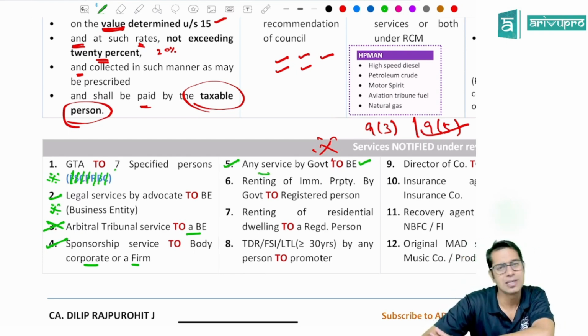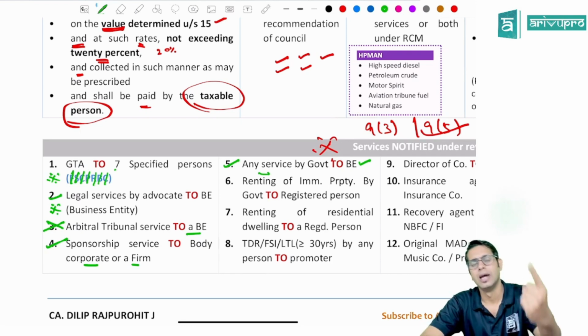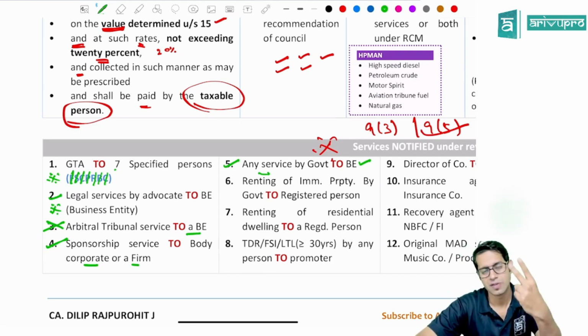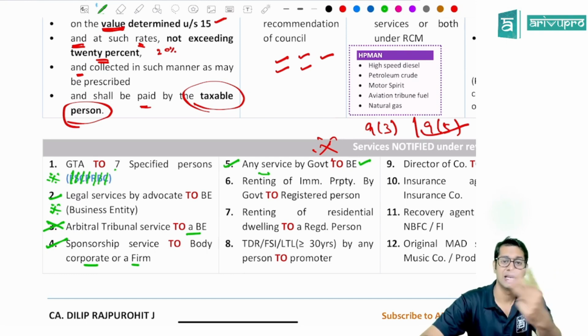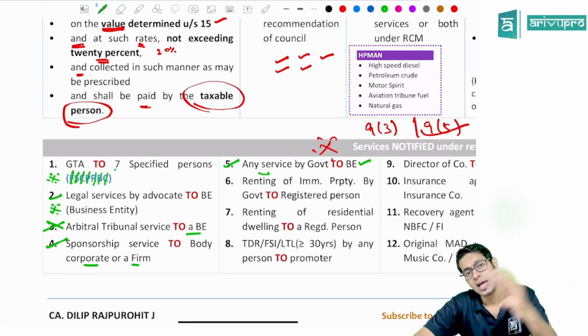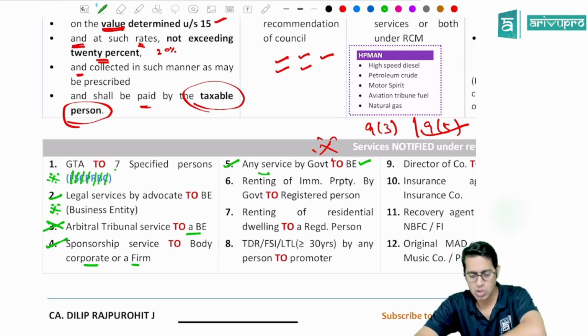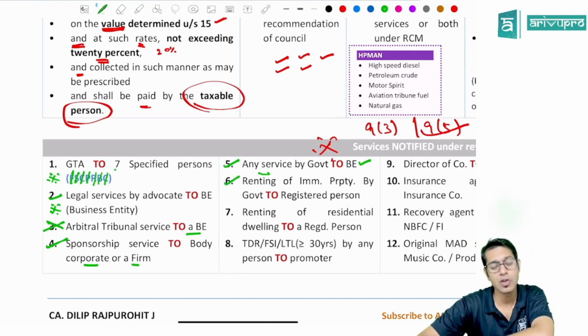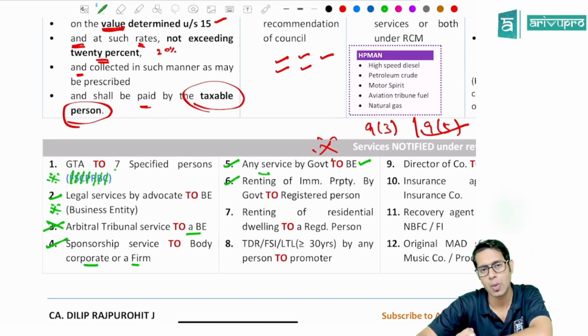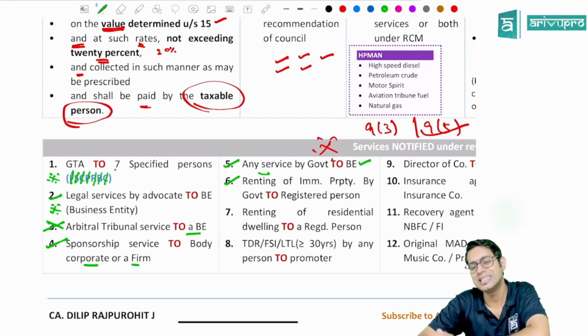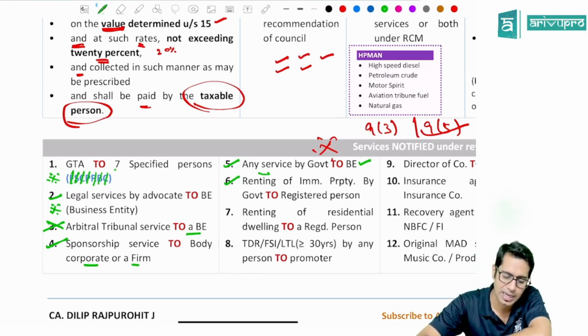Except 5 services. Except which services, sir? Except the services with respect to Department of Post, services given by Indian Railway, services in relation to aircraft and vessels inside or outside the precincts of ports and airports, except transportation of passenger and transportation of goods. Then renting of immovable property services given by any person. So renting of immovable property services given by government to a registered person, then that registered person will have to pay the tax under reverse charge.